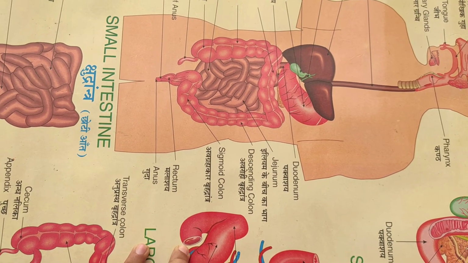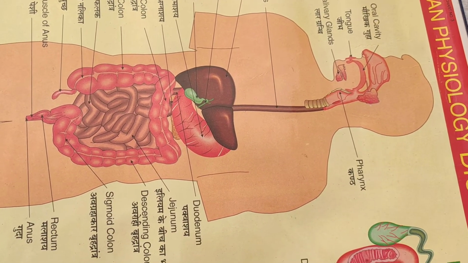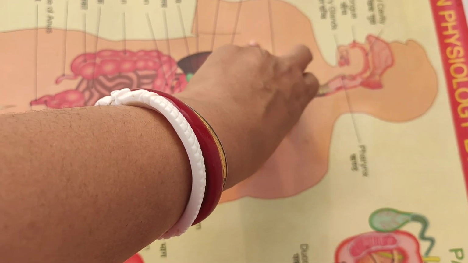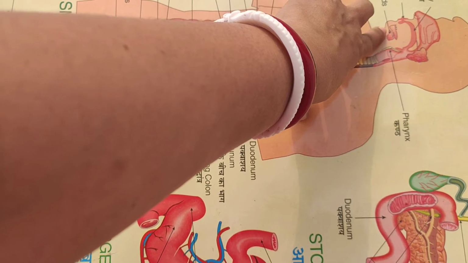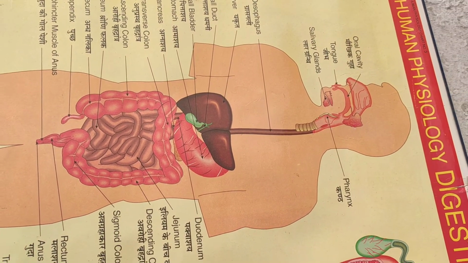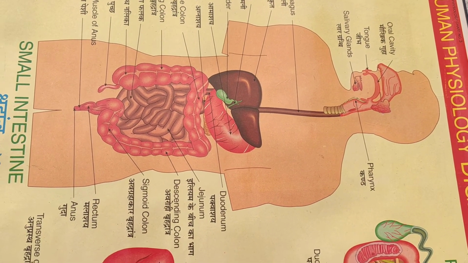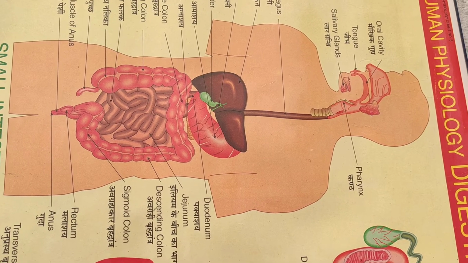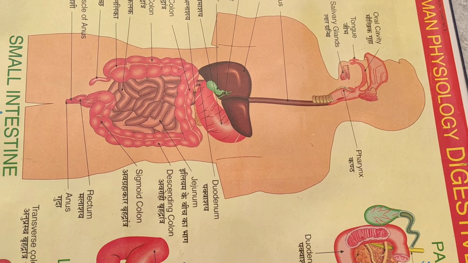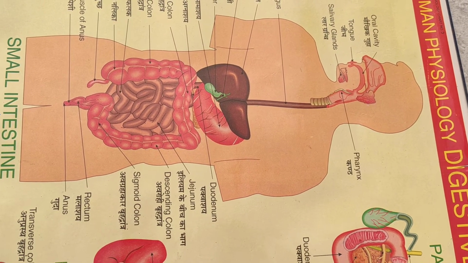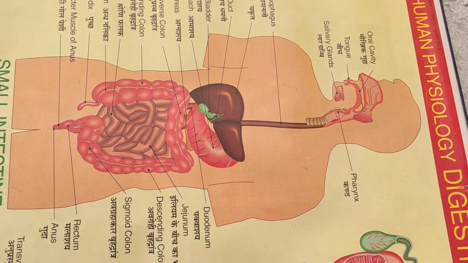Now in the mouth there are many things, but the fundamental thing, since we are studying digestion, is the saliva secreted by the salivary glands. The salivary glands secrete saliva, which has an important enzyme in it, called salivary amylase. Salivary amylase digests starch into a disaccharide, that is maltose, and the food in the mouth becomes soft because of chewing with the help of the teeth and mixing with saliva by the help of the tongue.